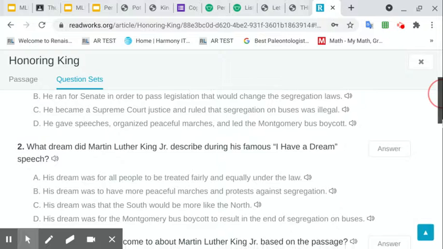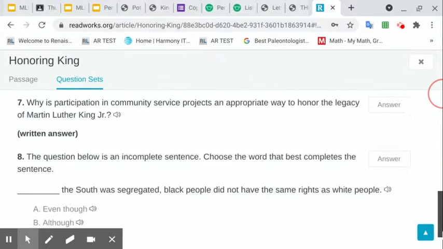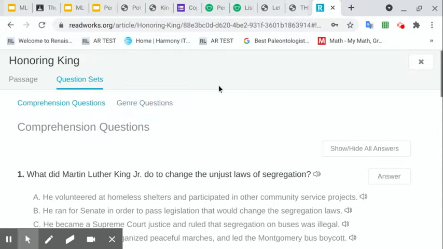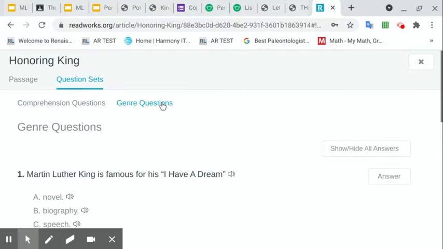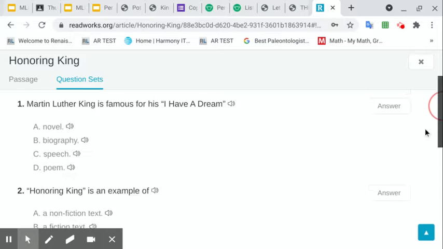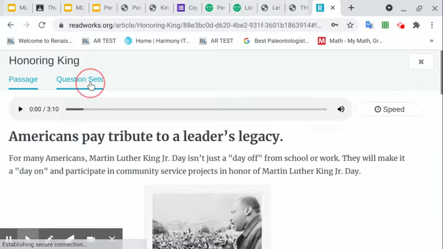There's a couple different sets of questions on here where you can have this read to you. There are some written responses. Remember, when you are doing the written responses, make sure you use that RACE method, which is restate, answer, cite, and explain. So make sure you dig deep into this. Your teacher will have to go back and grade the written responses, but it should tell you if you got the multiple choice answers correct or not.